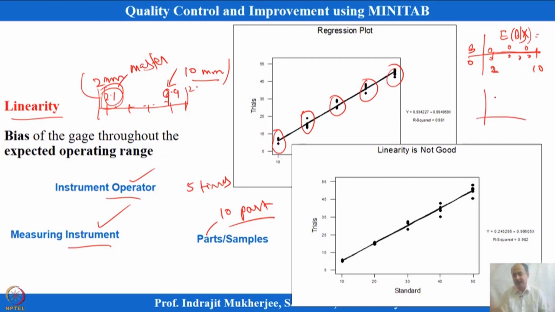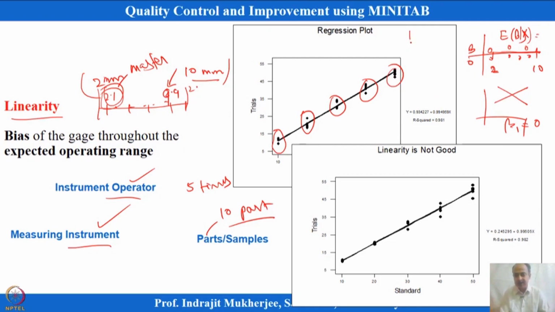But if the bias changes and we have a slope in the bias, on the positive side or negative side, and the slope is significant, or beta 1 is significant and not equal to 0, then that is a concern for us. We do not want the linearity measure that we are using, which is represented by the slope, to be significant. That means we should not get a significant regression equation out of this. So, what is expected is that the slope is near 0.